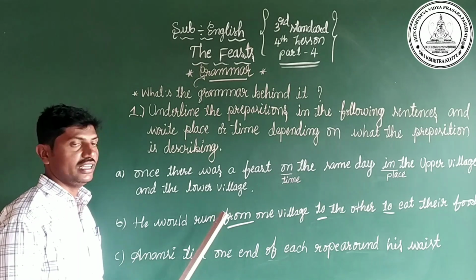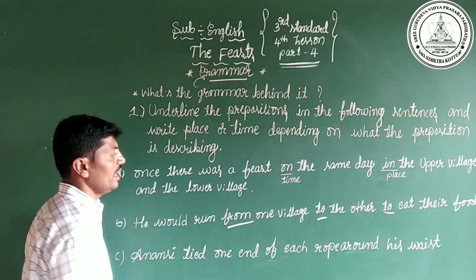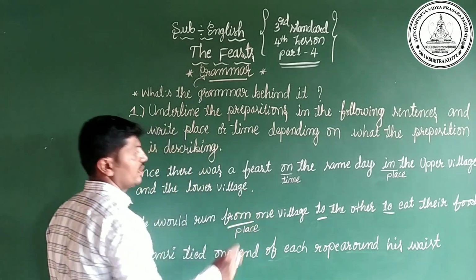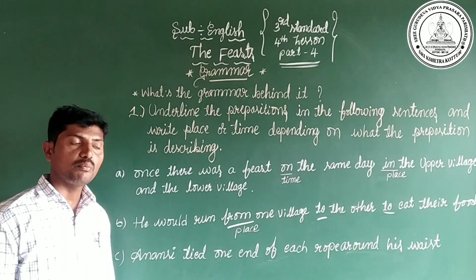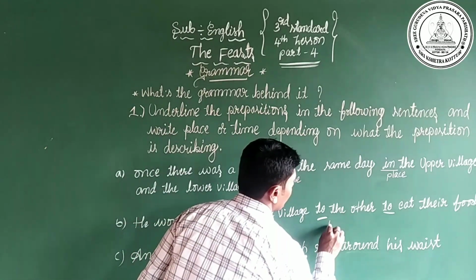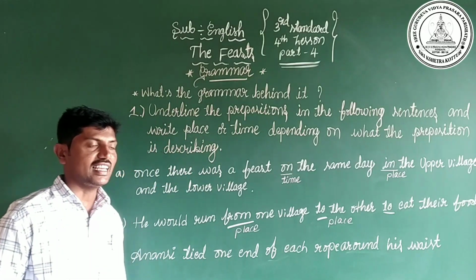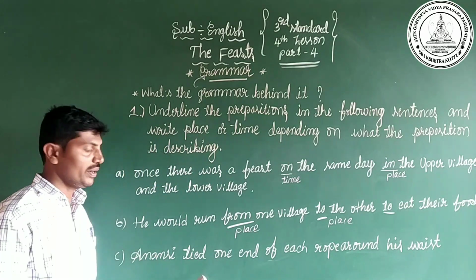Dear children, here the first preposition is from. This shows about the place, so we have to write place. Here two prepositions show about the place, so we have to write place. Yes, dear children. After that, you have to come to the third statement.